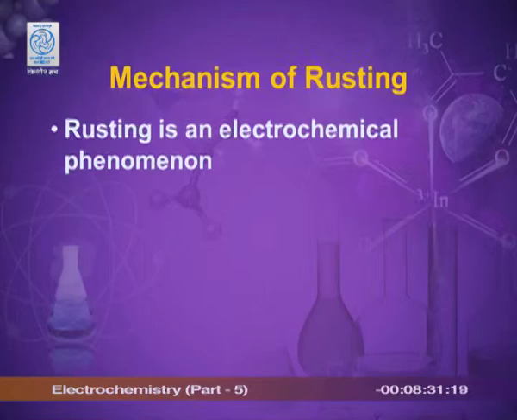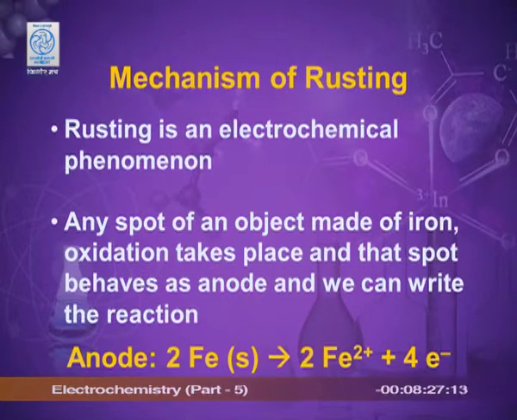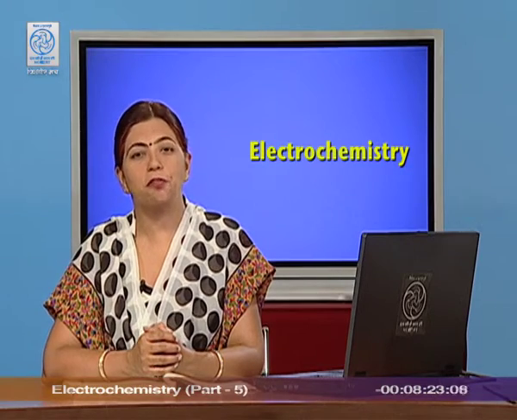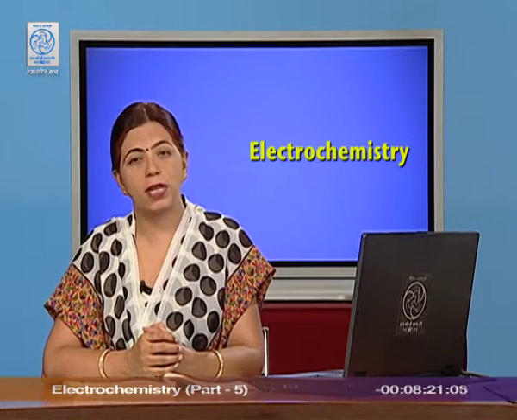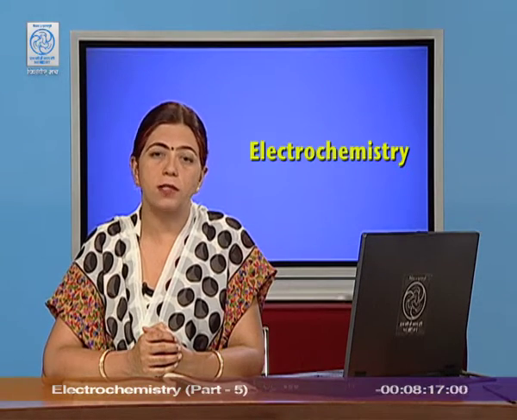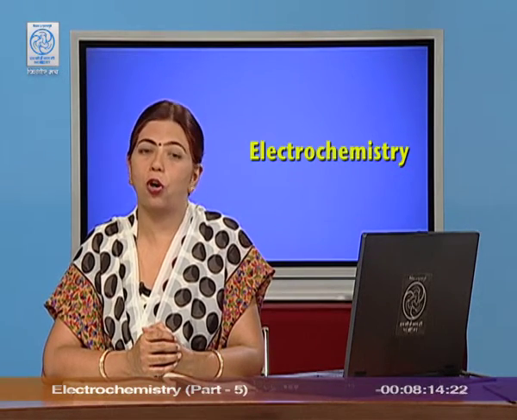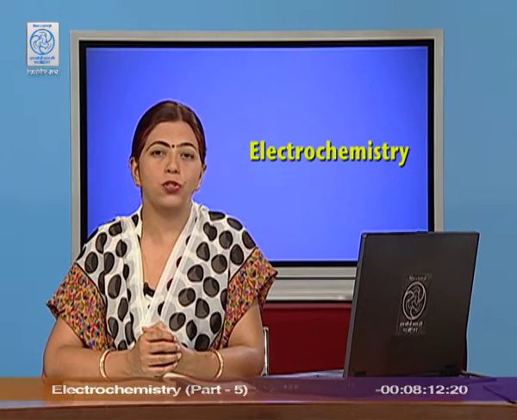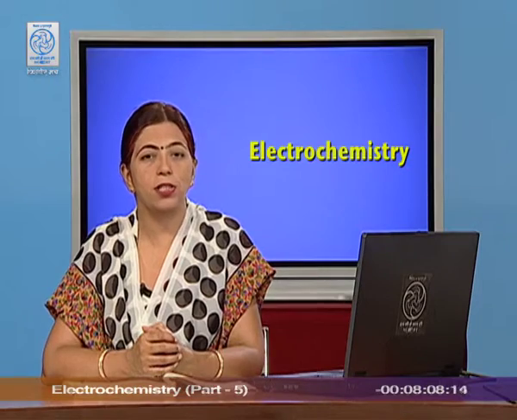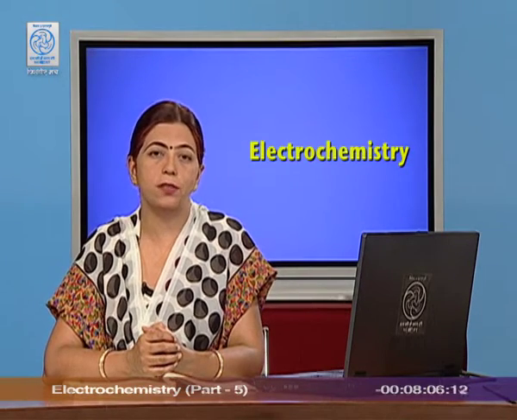It is an electrochemical phenomenon. Let me explain to you the mechanism of rusting. Any article that is made up of iron, when it comes in contact with air and moisture, it starts developing a brown coating on it. This brown coating is the rust. Chemically, it is hydrated ferric oxide.